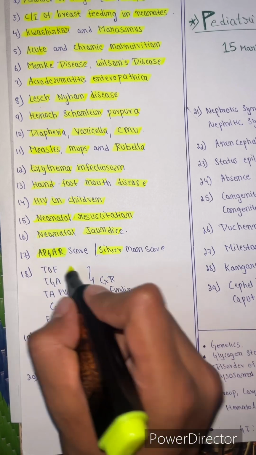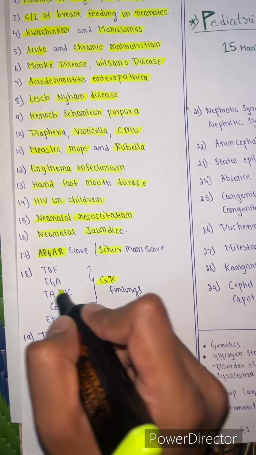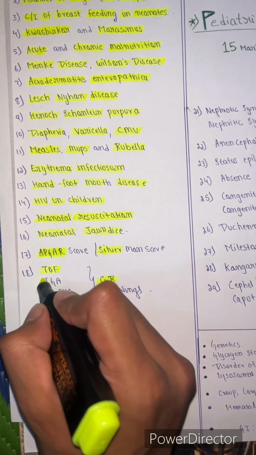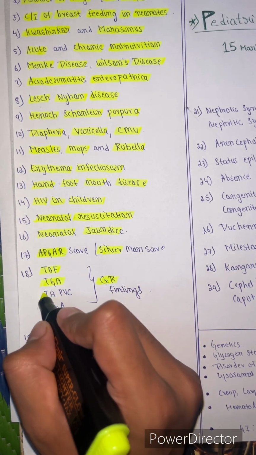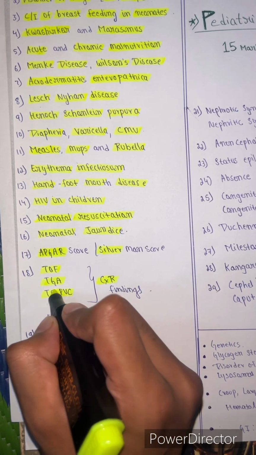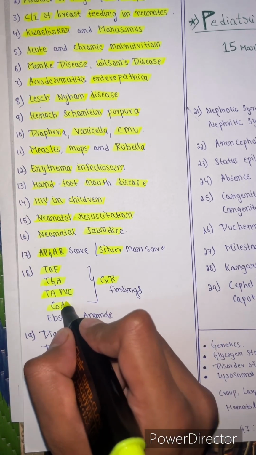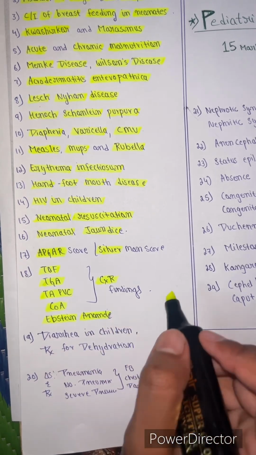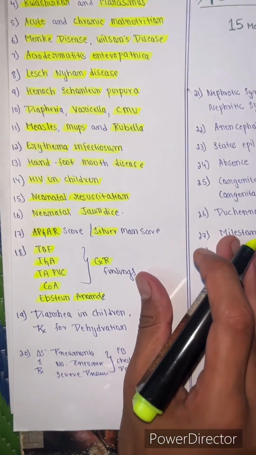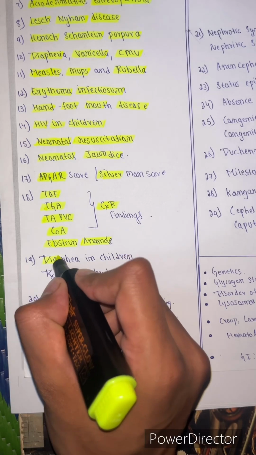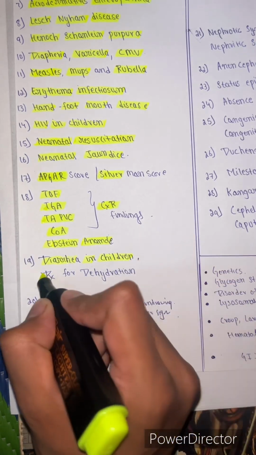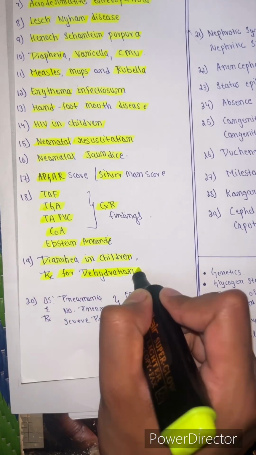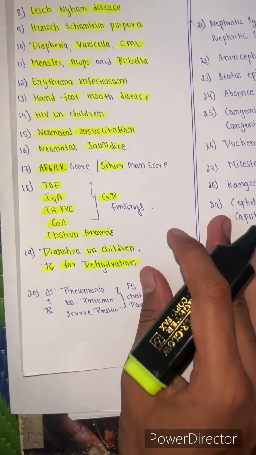And they will give an image of chest x-ray findings, and by looking at the chest x-ray we should be able to identify whether it's tetralogy of Fallot or transposition of great arteries or total anomalous pulmonary venous connection or coarctation of aorta, or an Ebstein anomaly. Next, diarrhea in children, which is caused by which organism, and the treatment for dehydration is also very important. In some dehydration and in severe dehydration, the treatment is again very important.